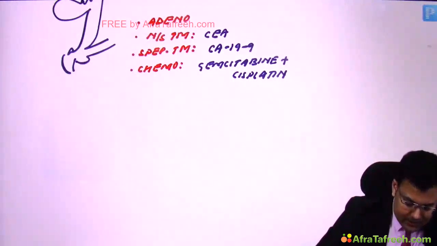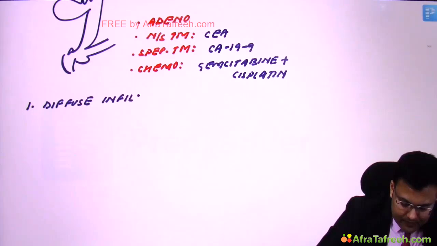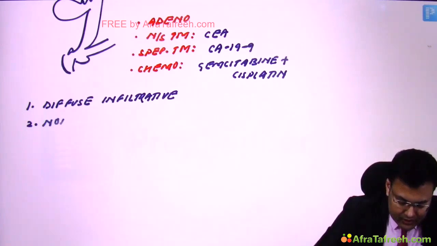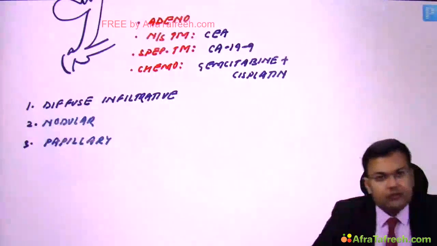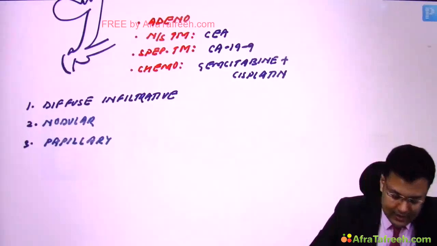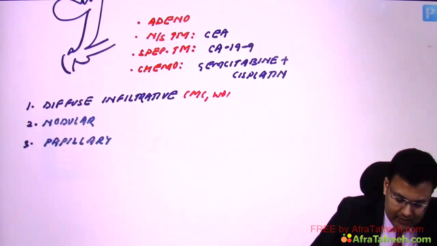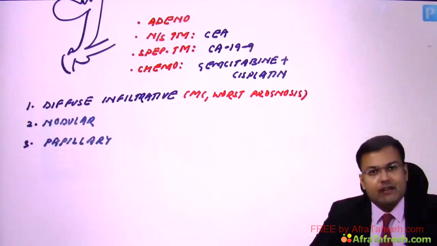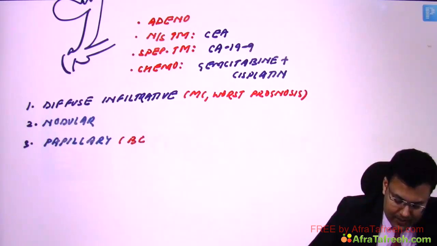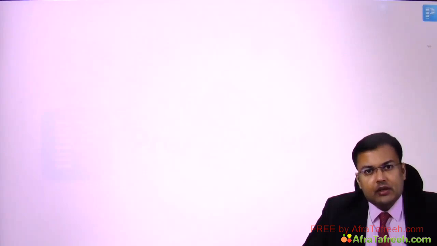And histological types are also same. So what are the histological types? First is diffuse infiltrative, also known as diffuse sclerosing. Second is nodular or mass forming, and third is papillary. Right? Out of these three, which one is most common having worst prognosis? It's this one. And out of these three, which one is having best prognosis? Obviously papillary. Clear?